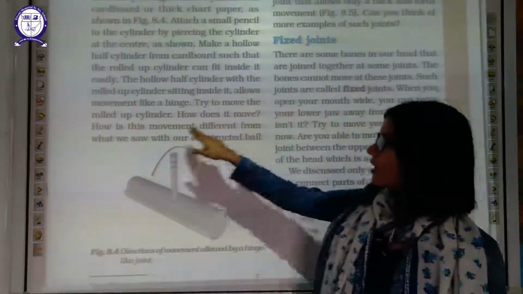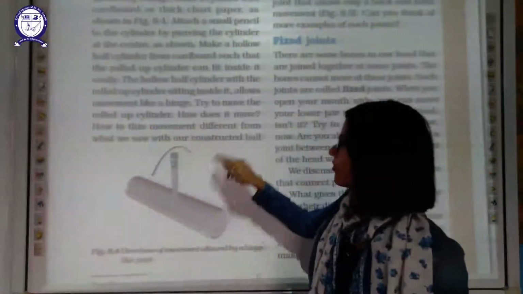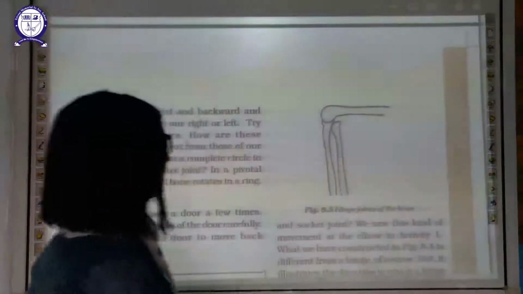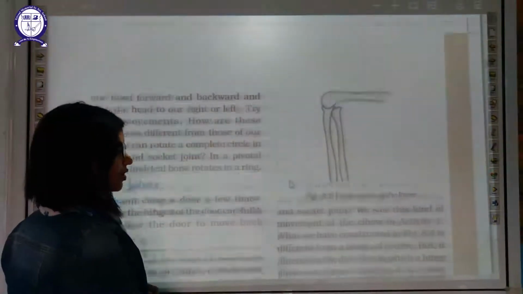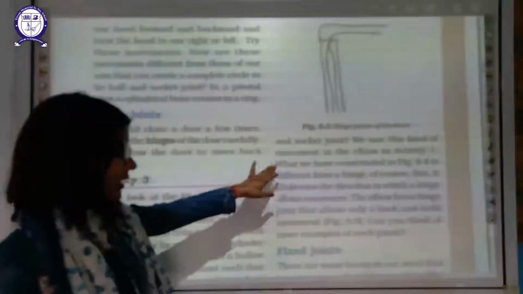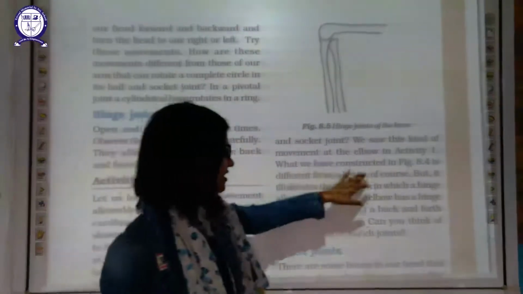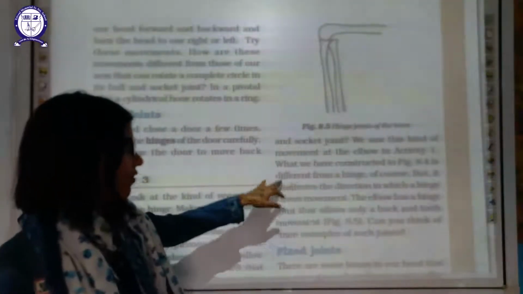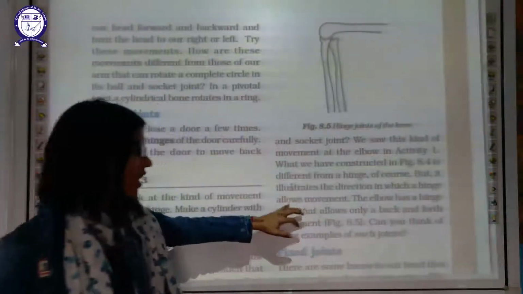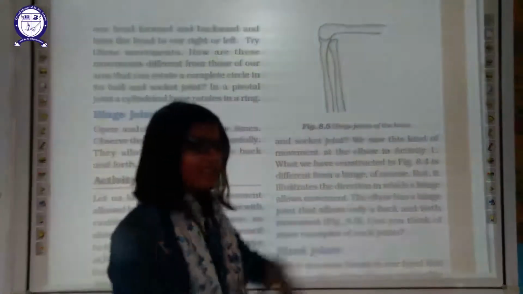How does it move? How does this movement differ from what we saw in the ball and socket joint, the previous movement we saw in the shoulder in activity 1? What we have constructed in figure 8.4 is different from a hinge of course, but it illustrates the direction of the hinge. Allow movement. Elbow has a hinge movement.